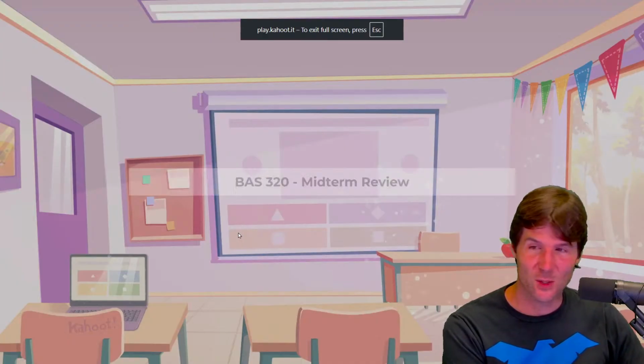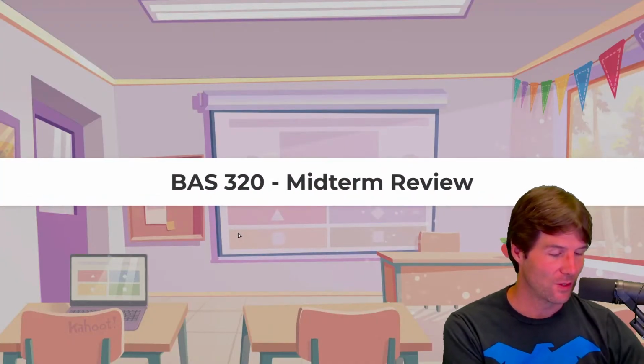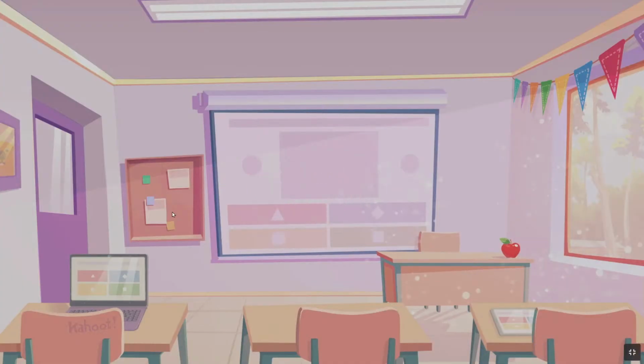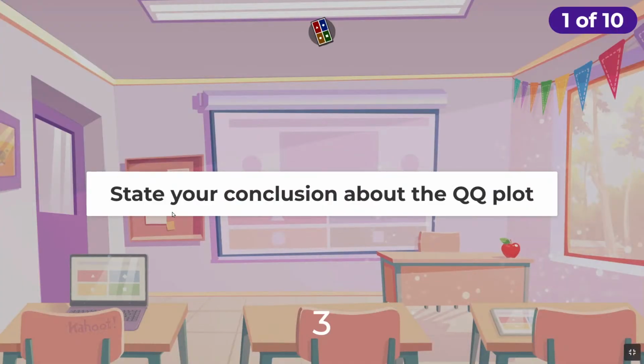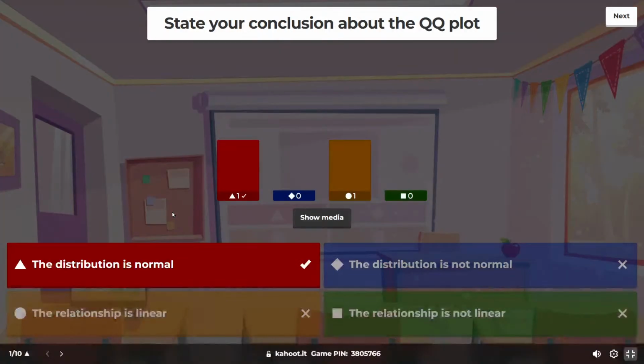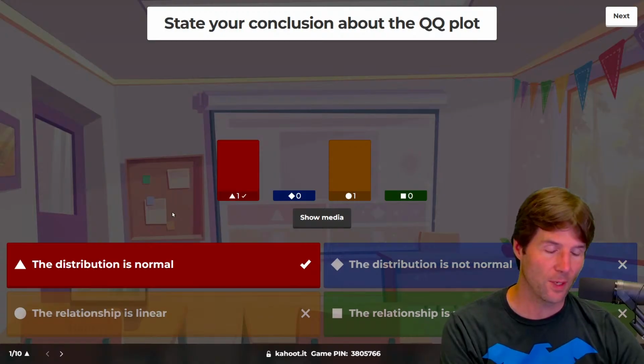Smaller class, smaller Kahoots. So once again, you have written questions on the test, but these are kind of seeing if you know what this output is and know how to analyze it. State your conclusion on the QQ plot. So you should know what a quantile plot is and what it tries to tell us. So you can see any of these on the test. And there's only 2 possible answers. Don't worry if you got it wrong. When you analyze a quantile plot, we are looking to see if the data follows the what or doesn't follow the what. I'm going to pull up RStudio here.